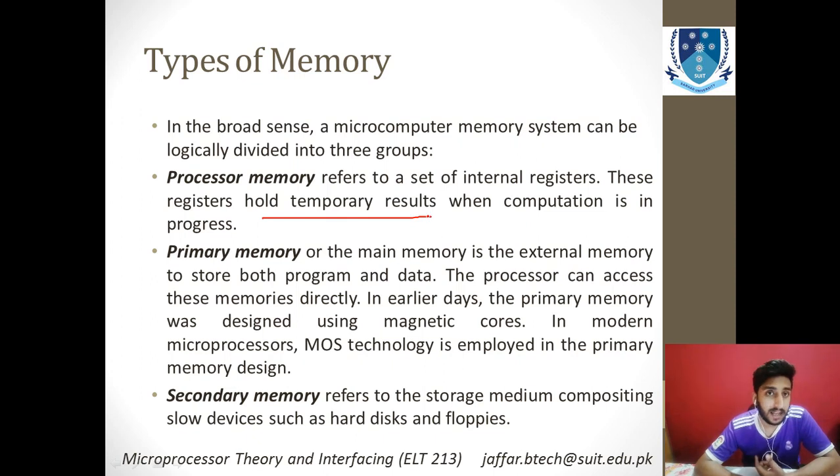If you reset the microprocessor, all the data will vanish and you will be left with nothing. So this is not reliable if you have an important task.